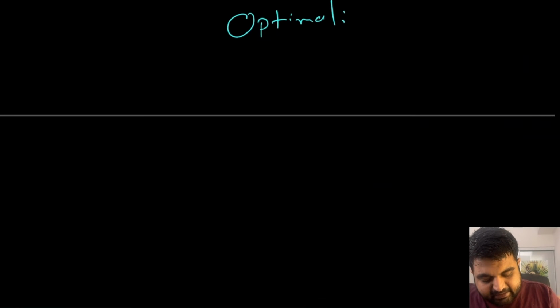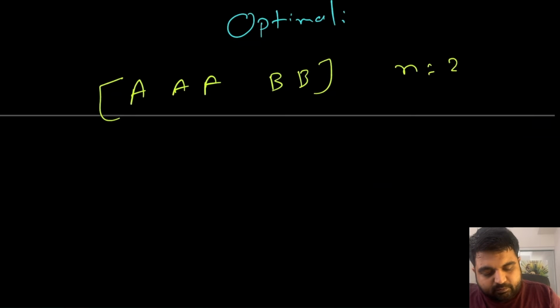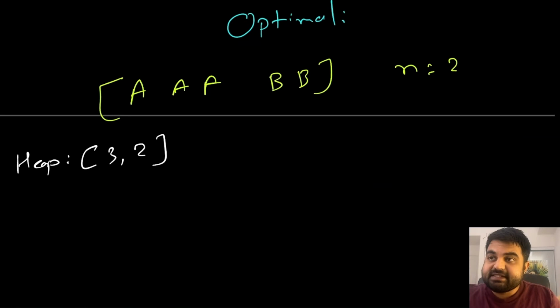So if we see the optimal approach now, it is going to make much more sense. Once again, let's take our example, and we have 3 A's and 2 B's and n is equal to 2. Logically we have our heap. So currently inside the heap we only have values 3 and 2, that is the frequency map. And notice that this frequency map is actually sorted. Then once again for n equal to 2, we are going to do cycles of value 3. So let's try to do the first cycle of value 3.